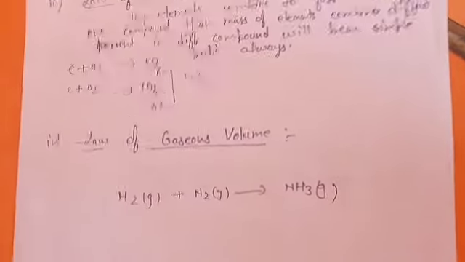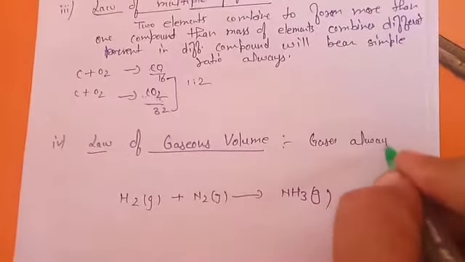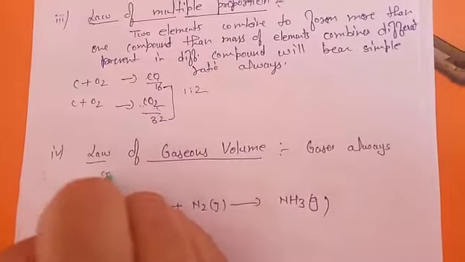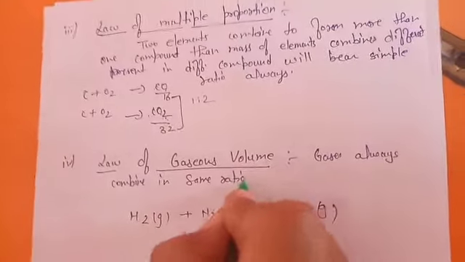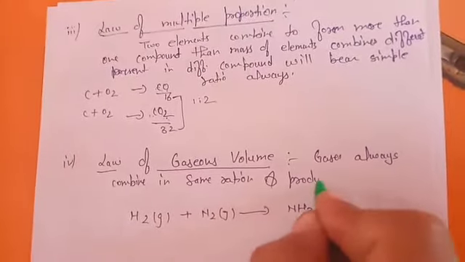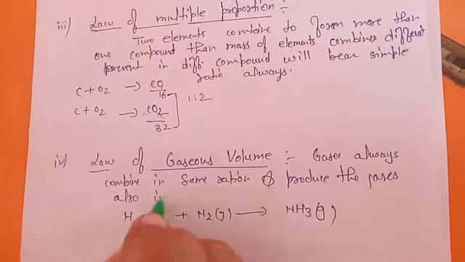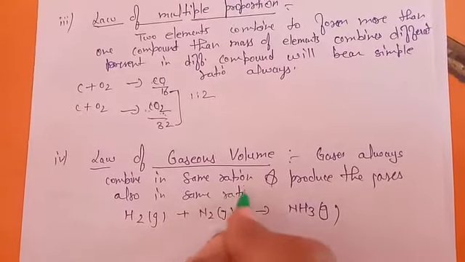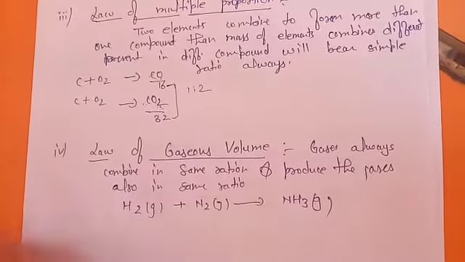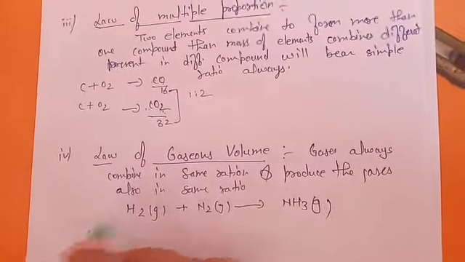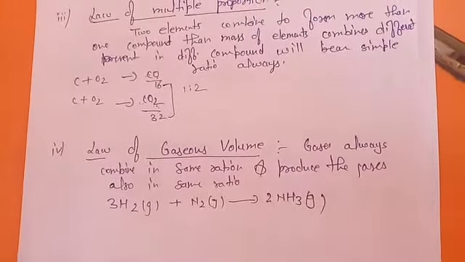So what is this law saying? He is saying that gases always combine in the same ratio and produce the gases also in the same ratio. Mean to say that when you balance this equation, first of all let's balance this equation. Here NH3, so we will multiply it by 2, it becomes 6 hydrogen, so 3H2, nitrogen is 2 present, so now it is balanced.